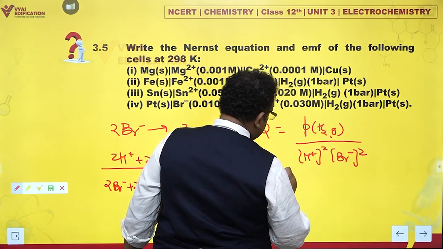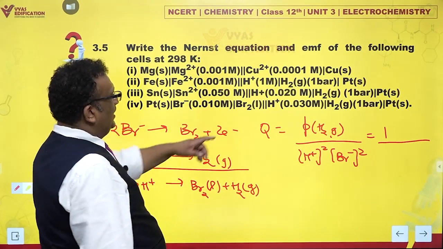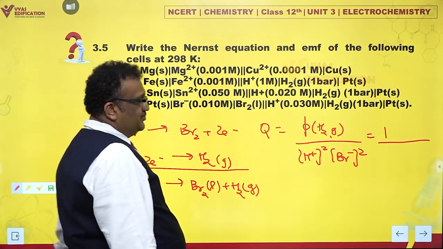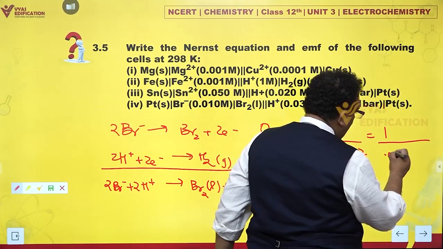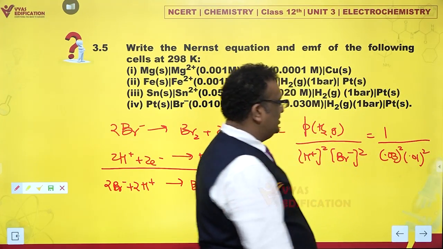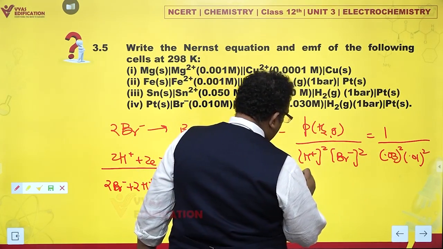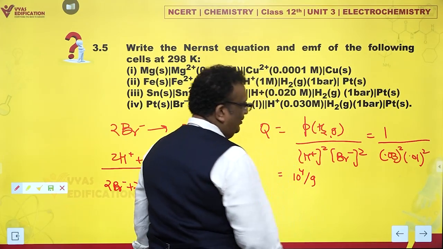Oh my God, and how much is that? That is 1 bar divided by how much is H plus? 0.03 and Br minus 0.01. So 0.03 squared, 0.01 squared. Fancy. What would that be? This is 10 raised to 4 upon 9.